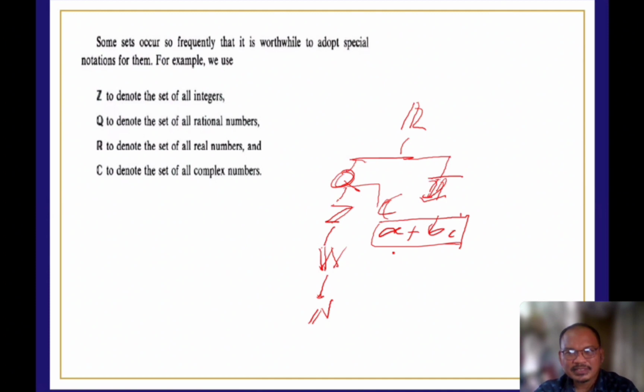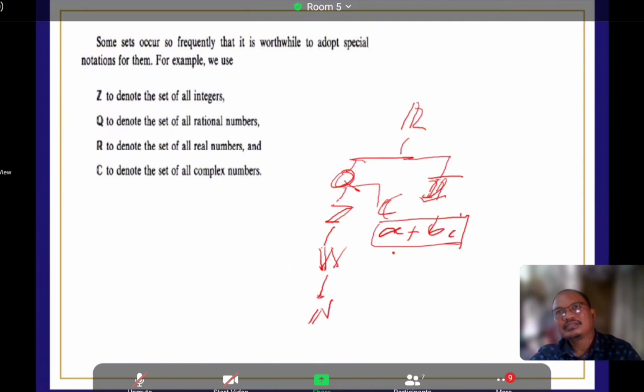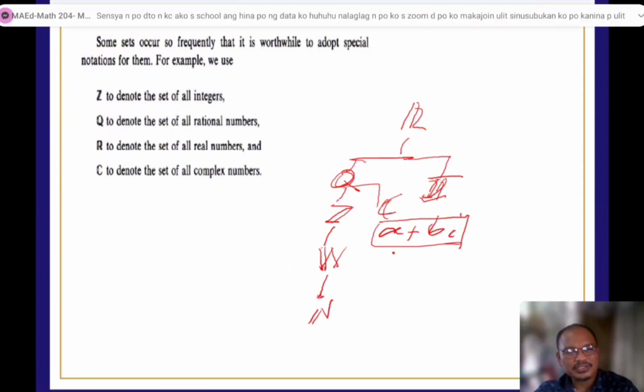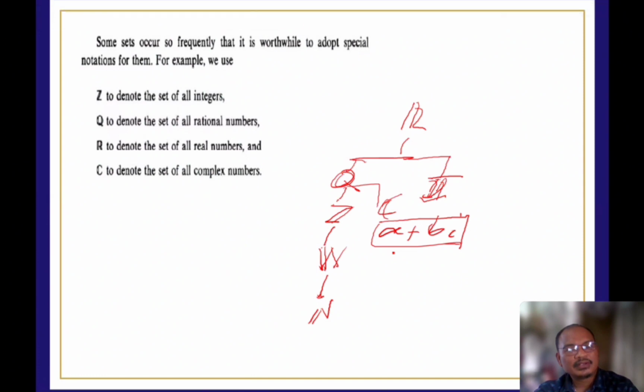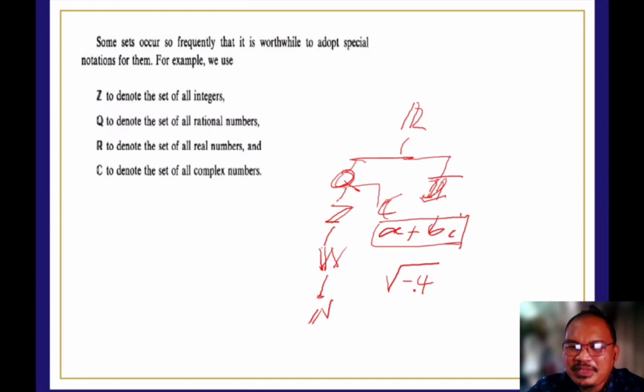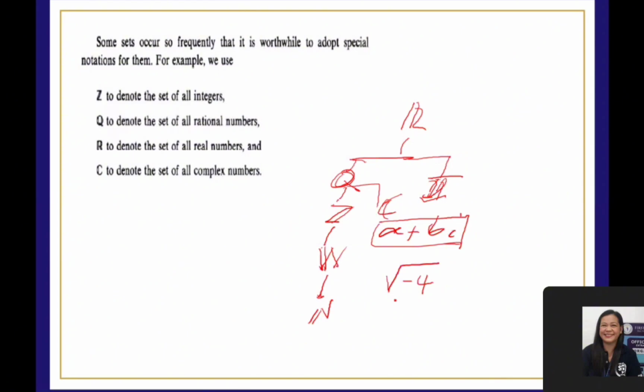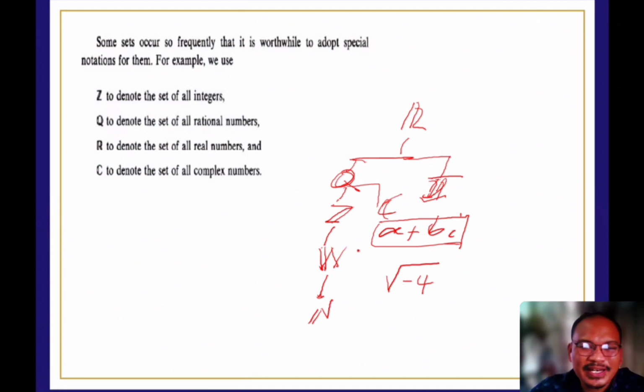Naalala niyo yung solving solutions of quadratic equations using the quadratic formula, wherein magkakaroon tayo ng negative numbers inside the radical sign. Like for example, nag-end ka ng square root of -4. Tama? If you're going to use your calculator, can we possibly find the square root of -4? There's no square root po for negative numbers, di ba, sir? Opo. Kaya nga nag-exist po ang complex number.